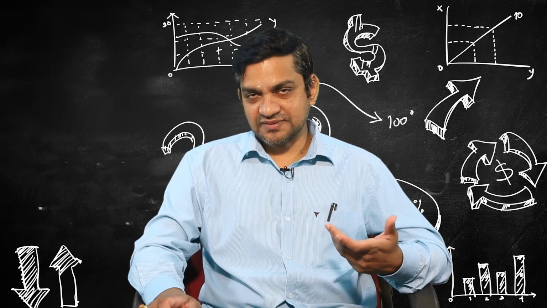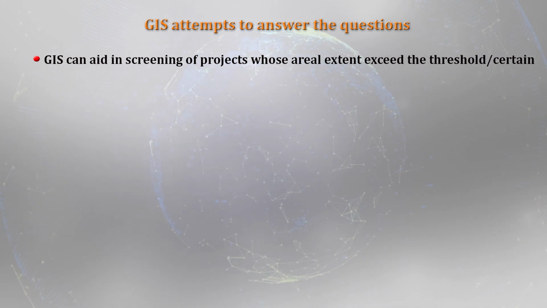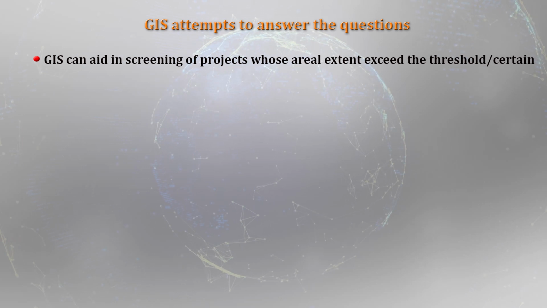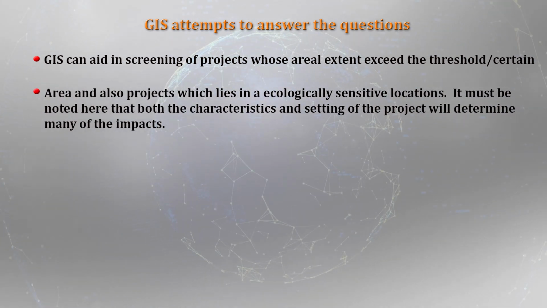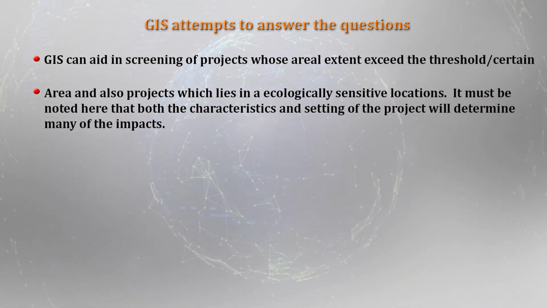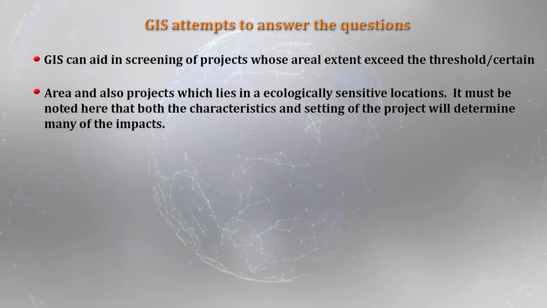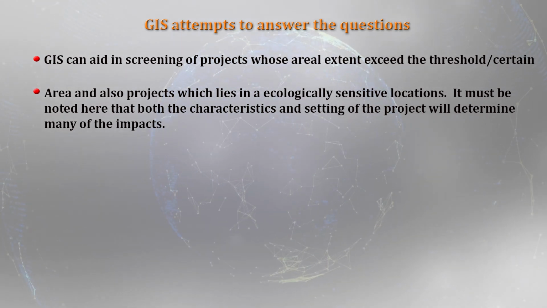Then when you look at the screening of projects, certain examples are there. GIS can aid in screening of projects whose aerial extent exceeds certain limits, certain thresholds, certain area. And also GIS can be used for projects which lie in ecologically sensitive locations. In that case, EIA is very essential, and when you talk about any project in an ecologically sensitive area, GIS can be very, very useful.